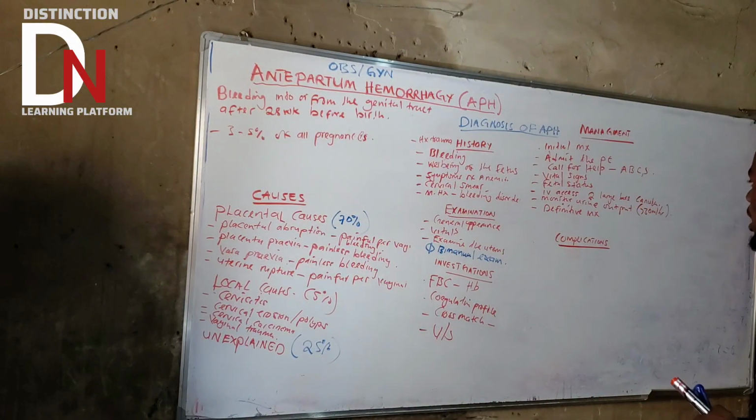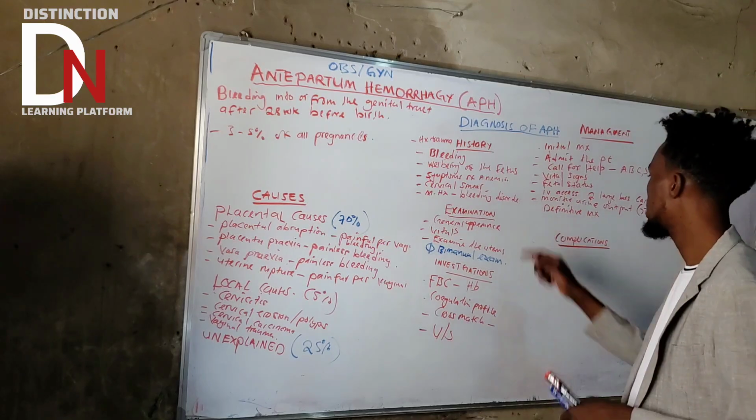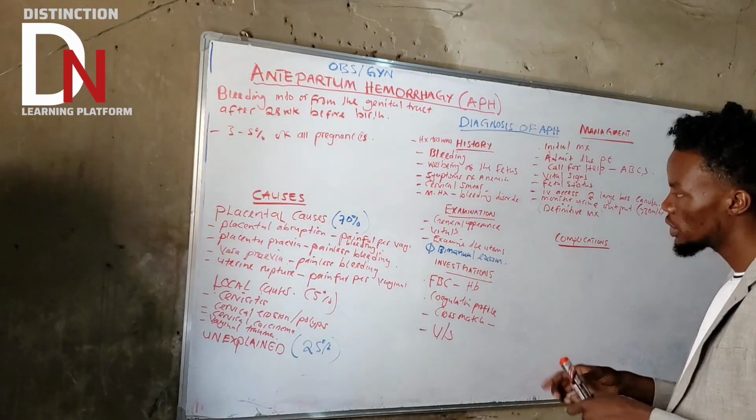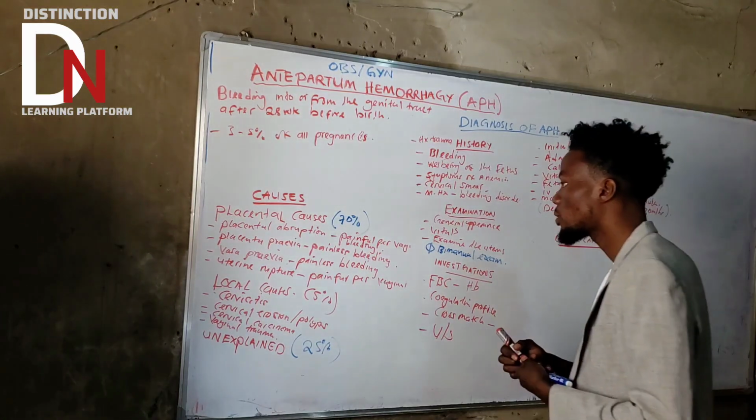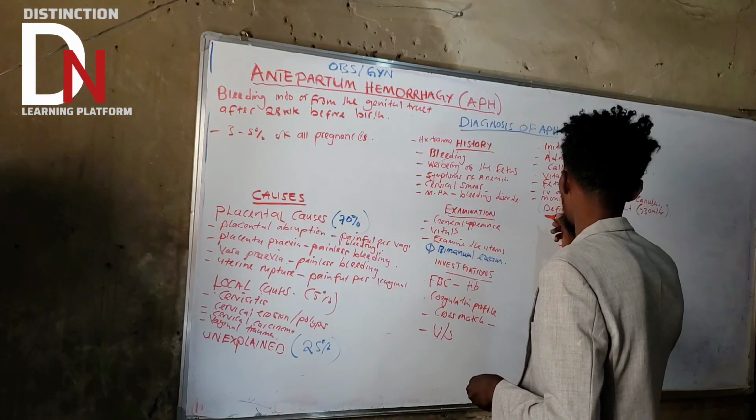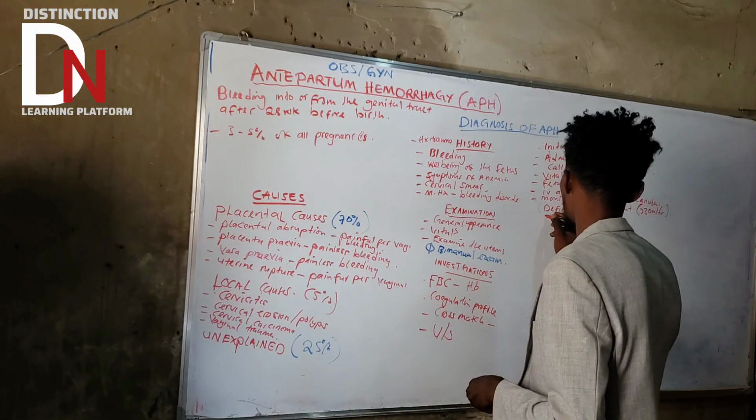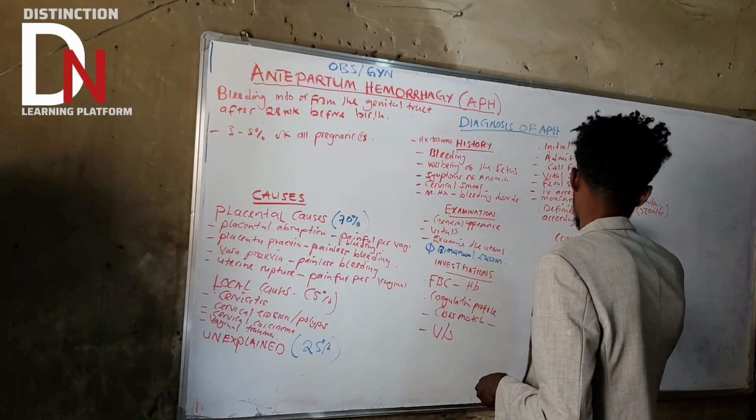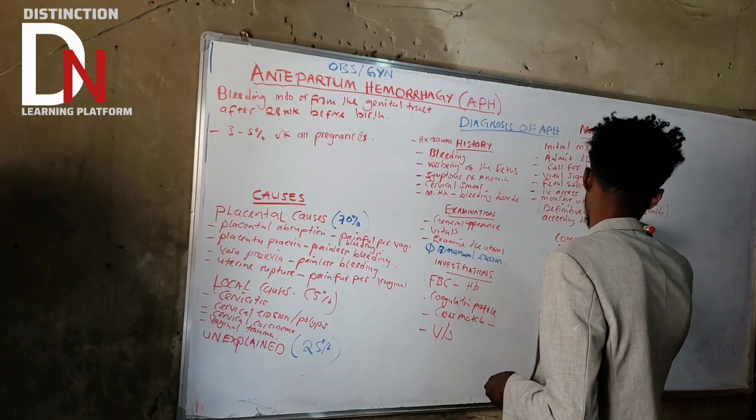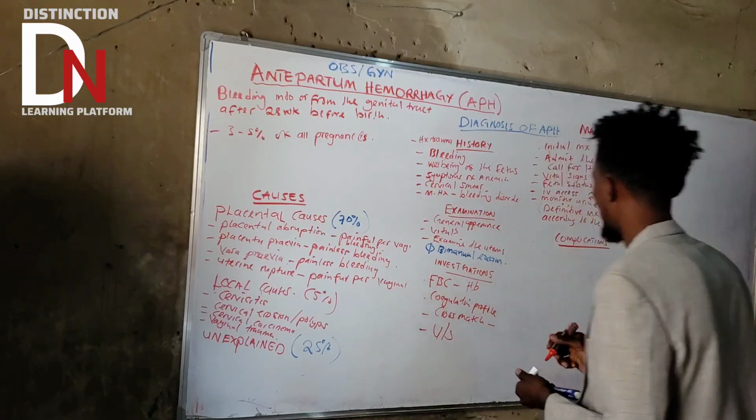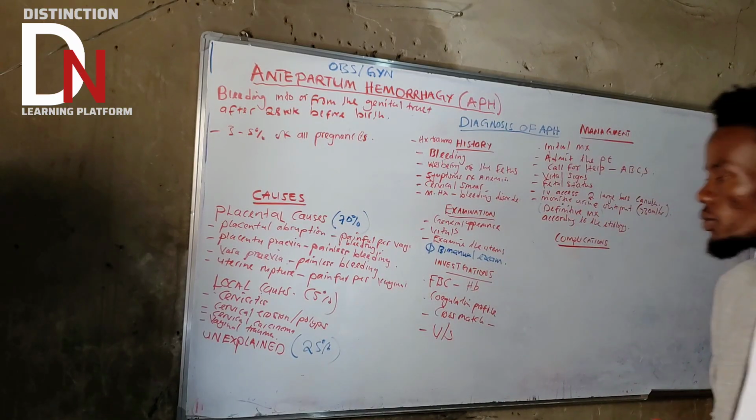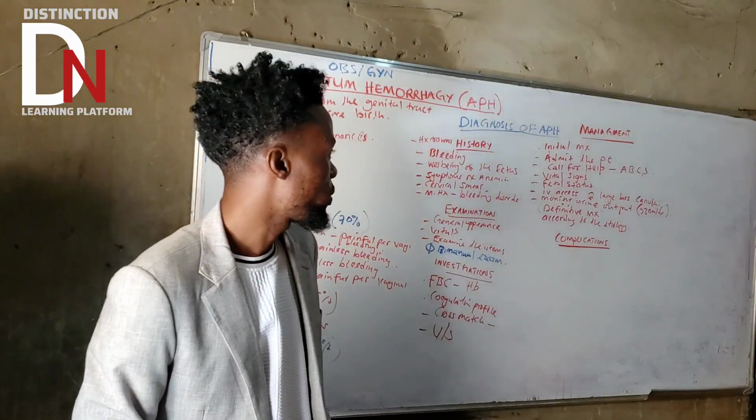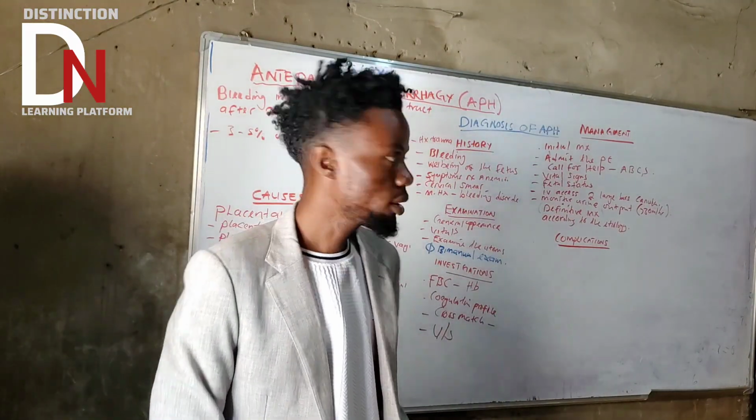Okay. So now, what is the definitive management? This is the last one. Definitive management will depend on the cause. So here we are going to manage according to the etiology. Very, very important. That's under management. Then what else?